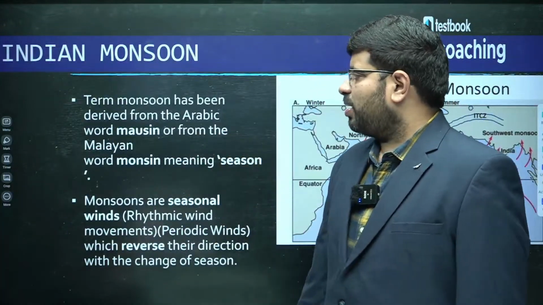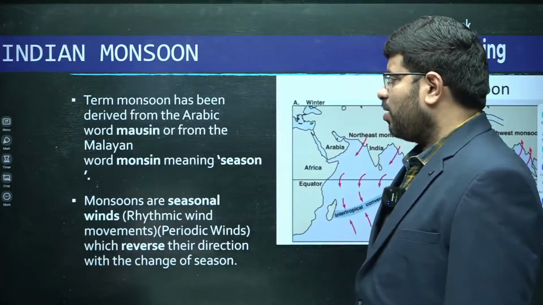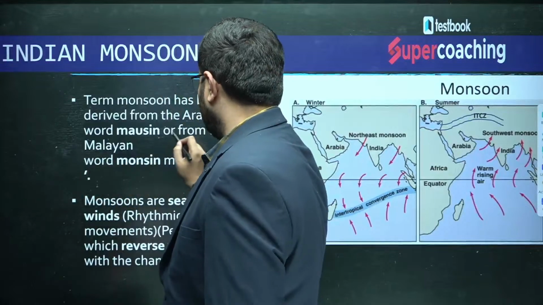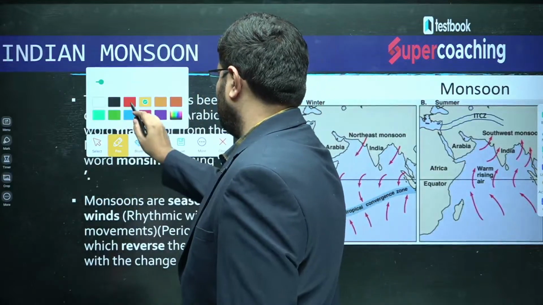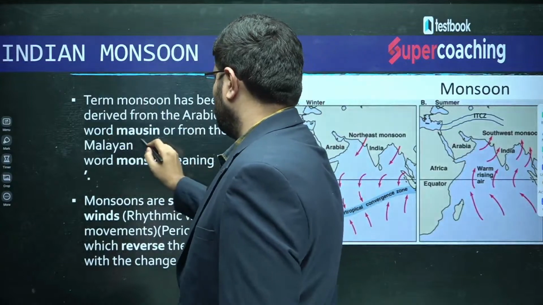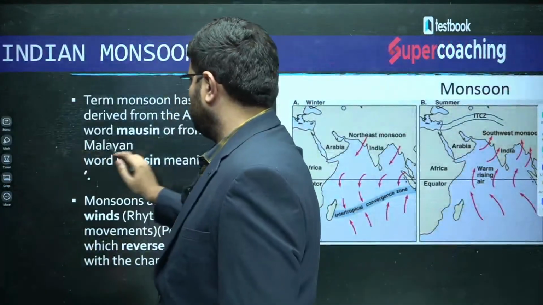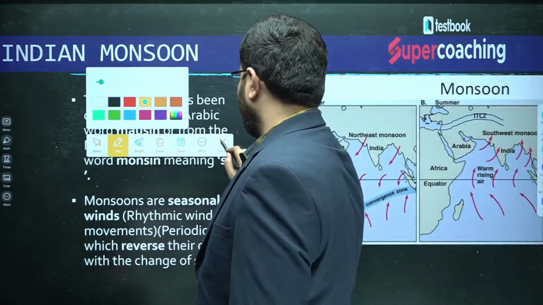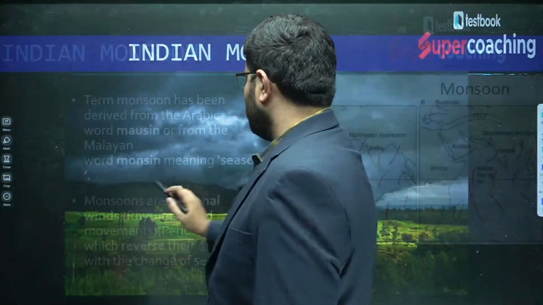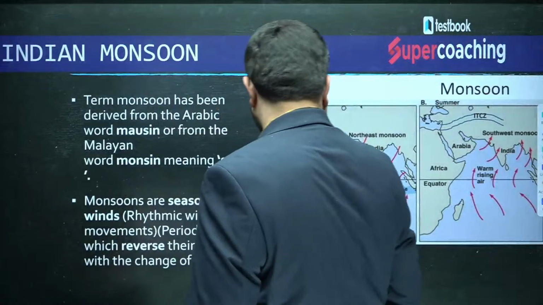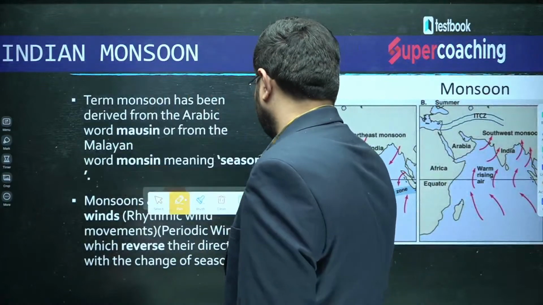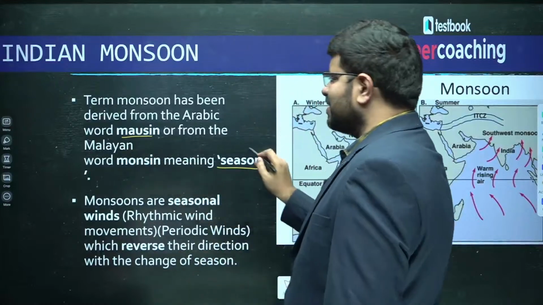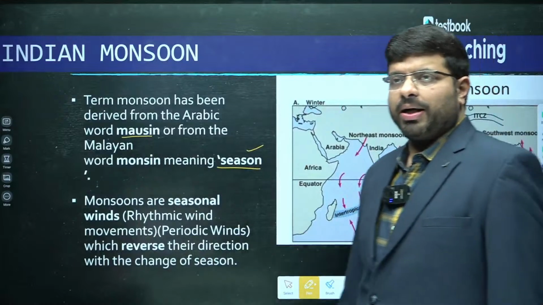The word monsoon has been derived from an Arabic word called mausin, which means season. So the word monsoon is nothing but season.